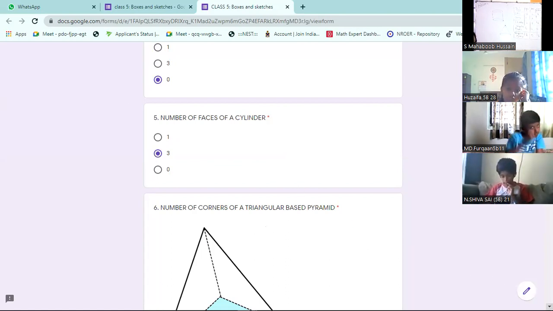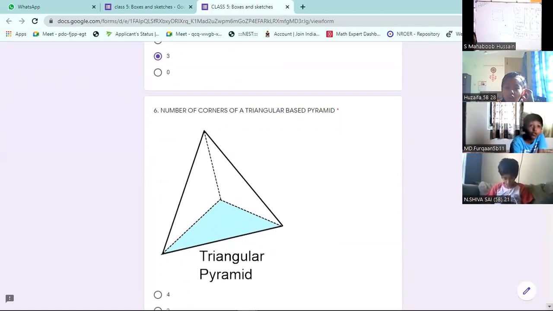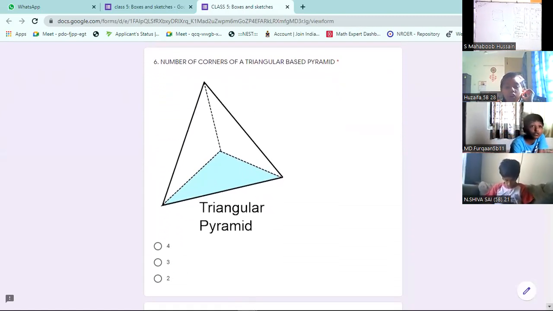Triangular based pyramid. 4 corners of a triangular based pyramid. Shall I go with 4 corners? Where they meet. Imagine a triangle at the bottom and 3 triangles. 1, 2, 3, 4. Here the picture is there. Corner means the point where lines meet. Wherever lines meet, you will get a corner there.